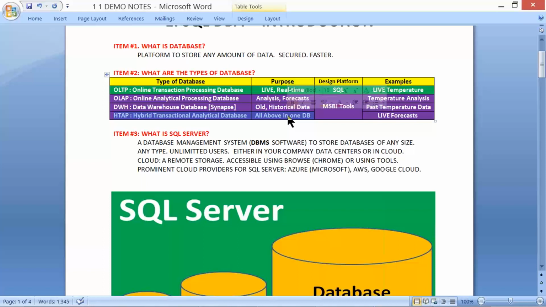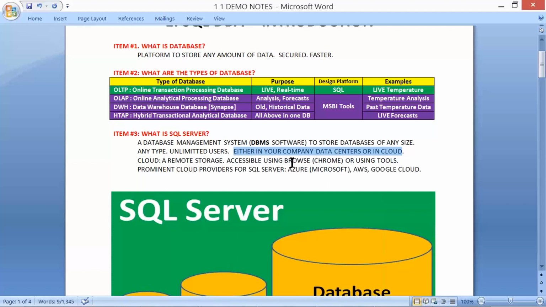How we do it? Yes, we need a software called DBMS, a software to store databases of any size, any type, and unlimited users. With this information, either in your company data center or in cloud, there is no concept of direct database management. We require some sort of environment to perform these database management activities.